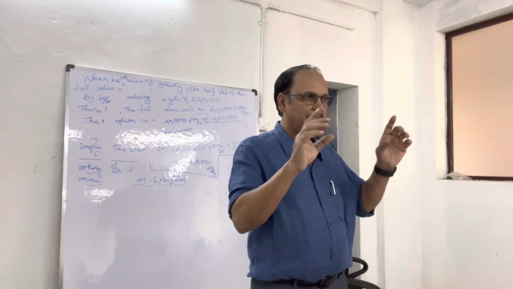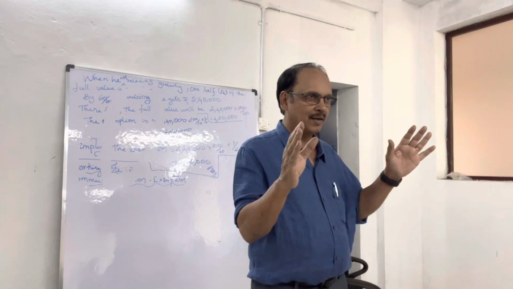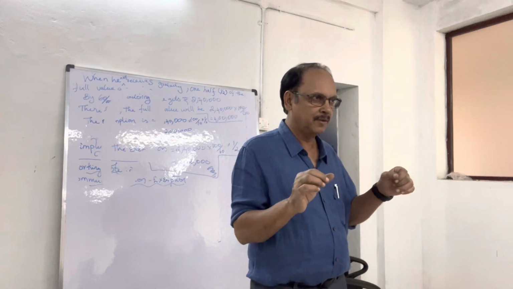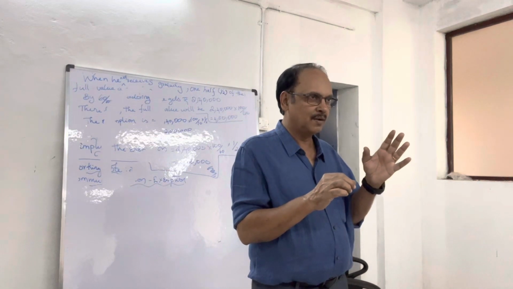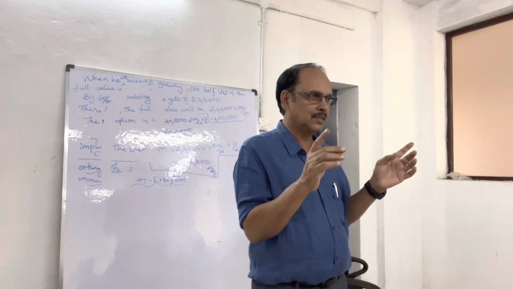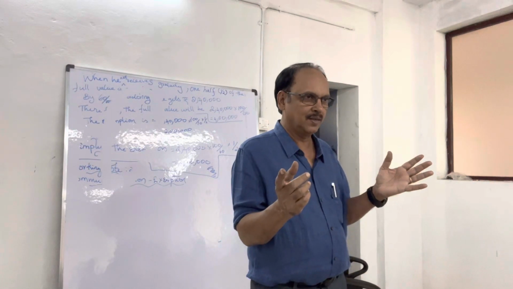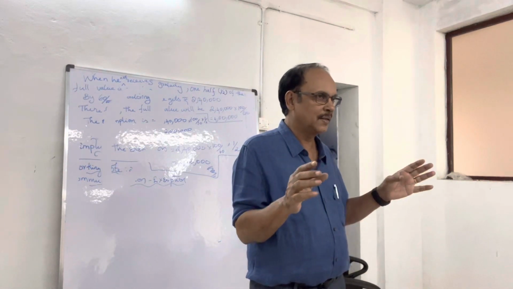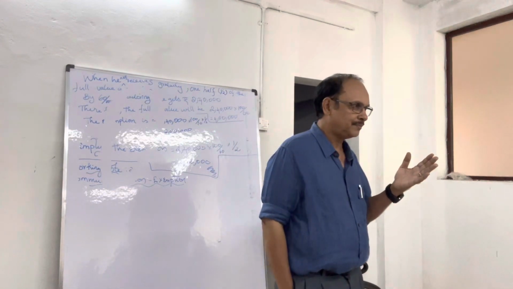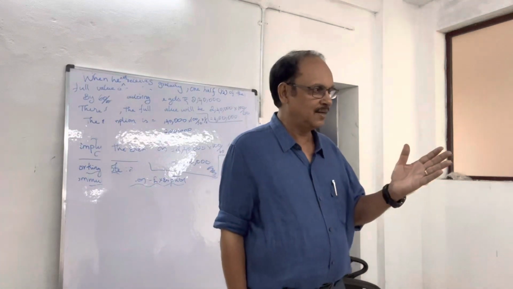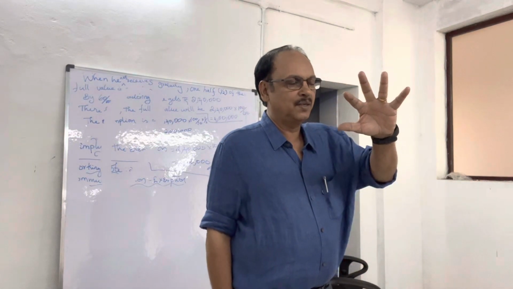And how it should be prepared: just like other accounts, it should be prepared in the T form. On the debit side, instead of receipts it is payments, and on the credit side it is receipts. Whereas in the cash book, what is the nature? In the cash book, the receipt side is the left side, the payment side is the right side. So you can keep that in mind.